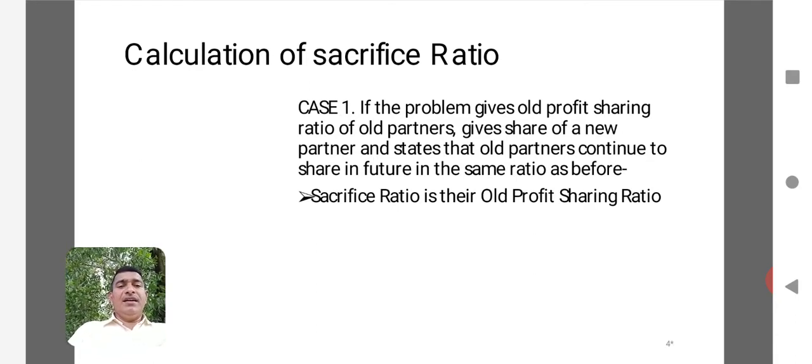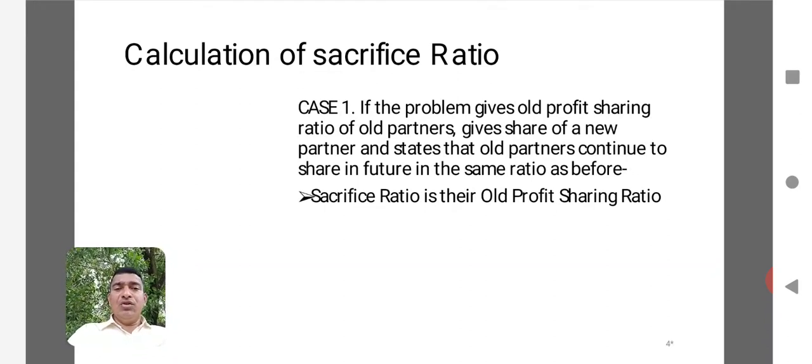Here in the problem, information is given, that is the profit sharing ratio of old partners is given, the share of new partner is given, and it states that the old partners continue to share the profits and losses in the same ratio. When this type of information is given, you have to keep in mind the sacrifice ratio and the old profit sharing ratio are one and the same. Try to understand the sentence properly.